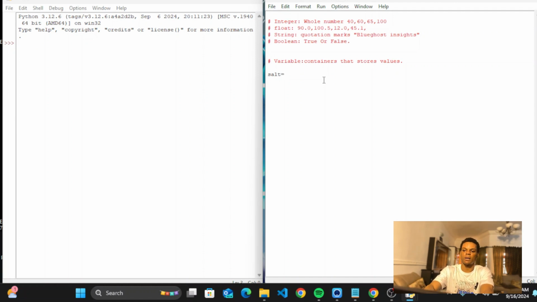So you have to add this assign operator, or you call it equals to, in front of it. But you should know it is an assign operator. So what do I want this variable salt to contain? I can say I want it to contain an integer, a whole number. You can see 40, 60, 65, those are whole numbers, and only whole numbers I'm going to put. Let's say I put 100. That is a whole number.